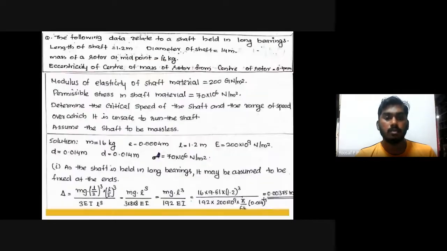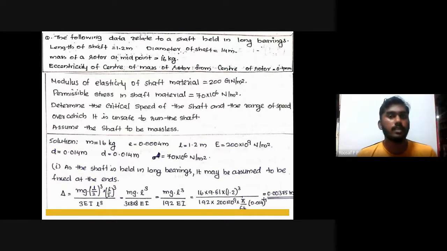The negative sign indicates that the displacement is out of phase with the centrifugal force. The dynamic force on the bearing is k y, which is m omega n square y, and you will get 21.7 Newton. Total load on each bearing is equal to mg by 2 plus the dynamic force by 2, and that will become 69 Newton.